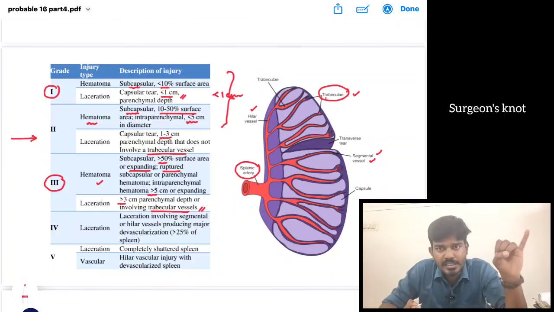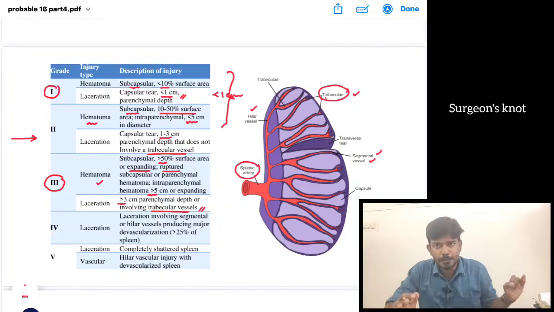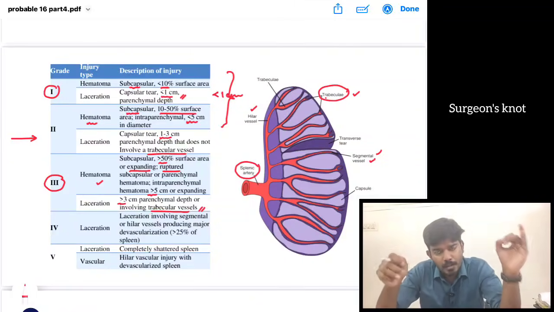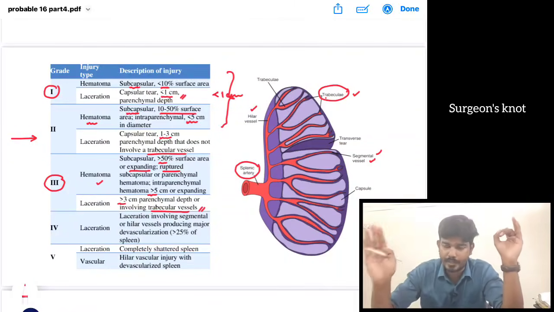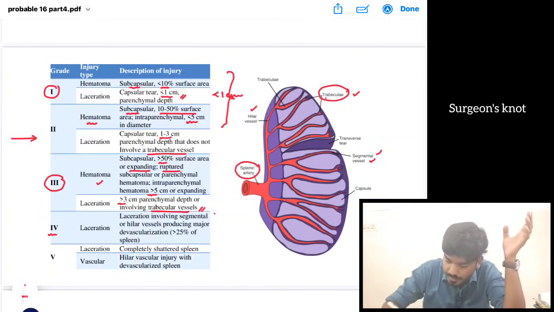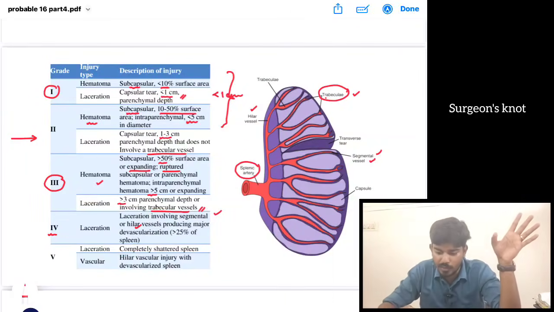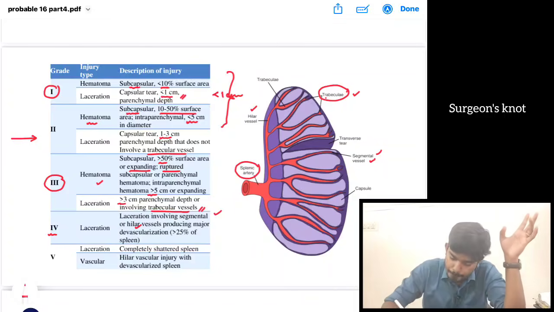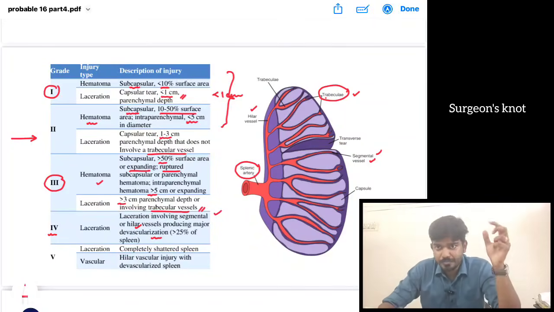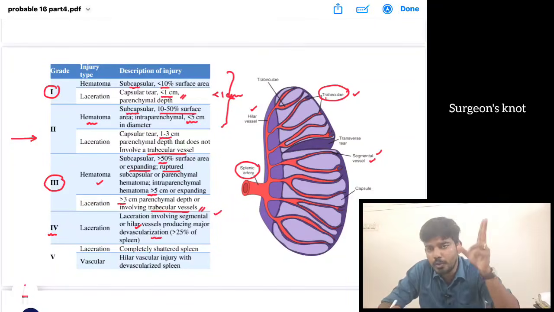Okay, we will try whether embolization can be done, otherwise we have to open and we can do a maximum, we have to preserve the spleen. Splenorrhaphy can be done, that is suturing of the spleen. If that is not possible, we can go for a splenectomy. Then grade 4: laceration involving the segmental and hilar vessels. Segmental large vessels are involved, there will be good bleeding, that's a major devascularization, more than 25% of the spleen blood supply is lost. So we go inside and if we can suture, we suture, otherwise we are going to do a splenectomy.